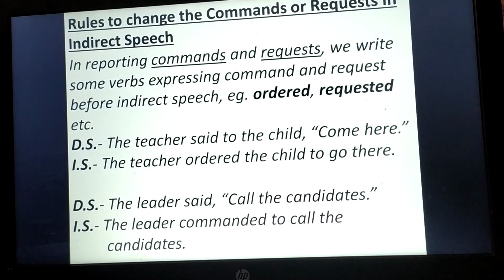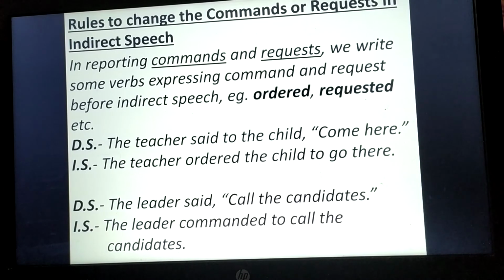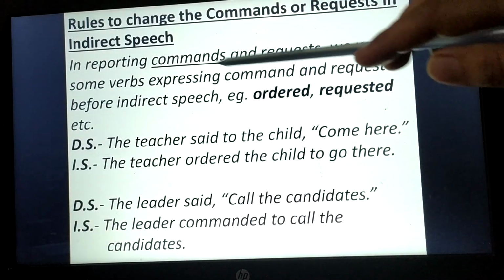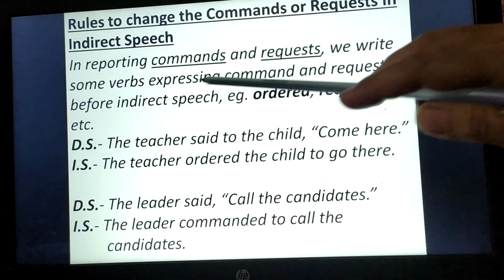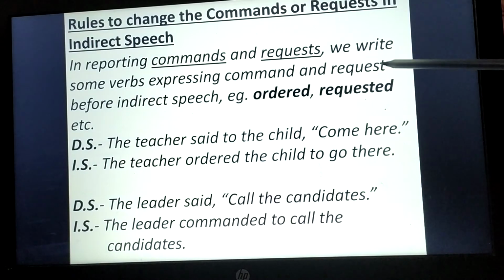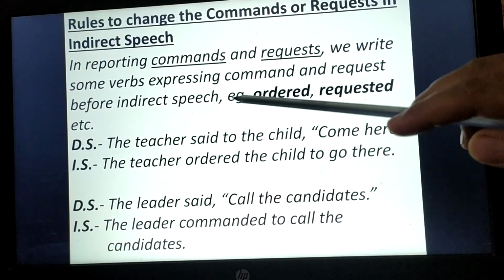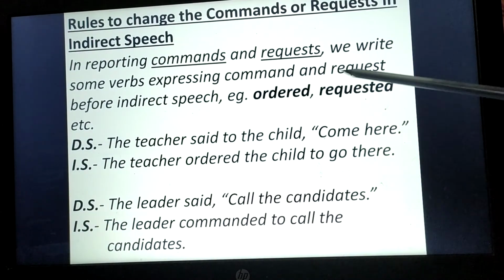Now we will learn rules to change commands or requests in indirect speech. If there is any sentence in direct speech in the form of a command or request, how can we change that into indirect speech? We will learn it here. In reporting commands and requests, we write some verbs expressing commands and requests before the indirect speech, for example, ordered, requested.